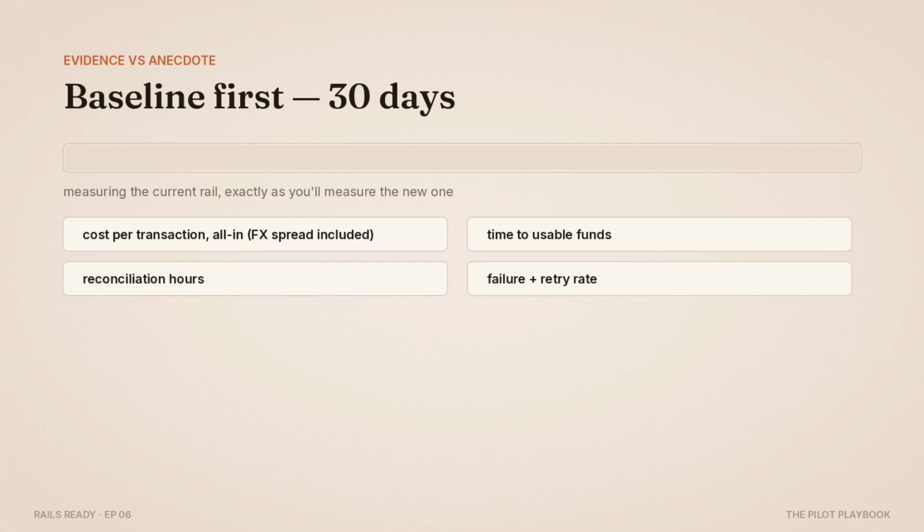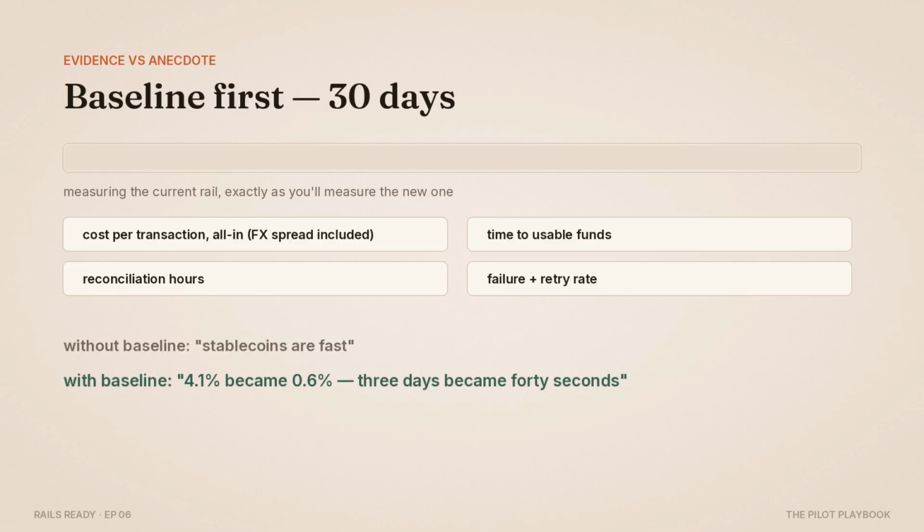Without the baseline, your pilot report says stablecoins are fast. With it, the report says 4.1% became 0.6 and 3 days became 40 seconds. Only one of those sentences moves a budget.